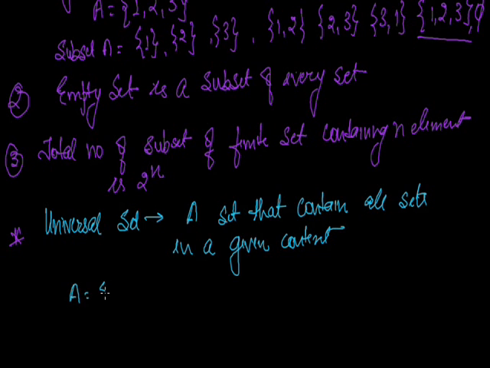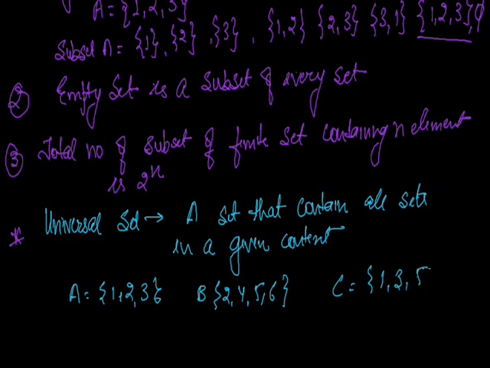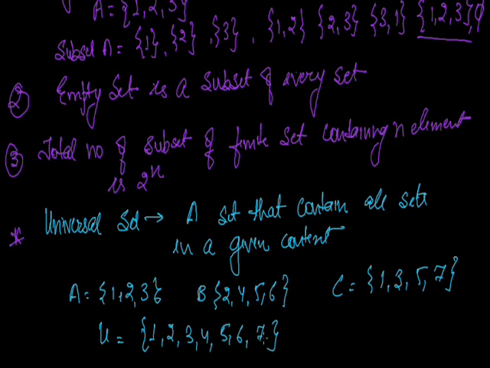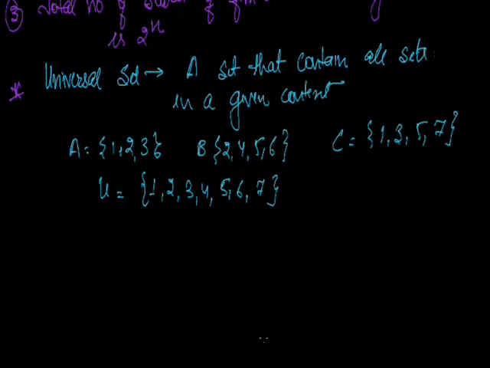If A is equal to 1, 2, 3 and B is equal to 2, 4, 5, 6 and set C contains 1, 3, 5, 7, what will we see? The elements are 1, 2, 3, 4, 5, 6 and 7. So the universal set becomes 1, 2, 3, 4, 5, 6 and 7. Since it contains all the elements, it is called the universal set. Okay. So these are the types of sets.